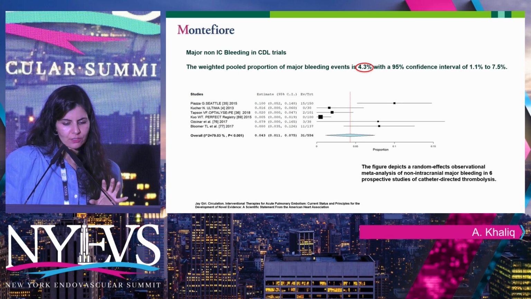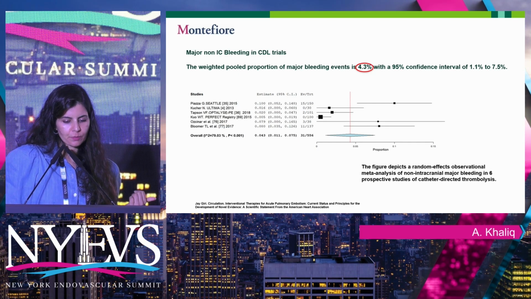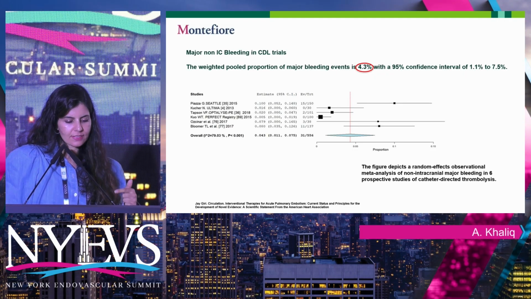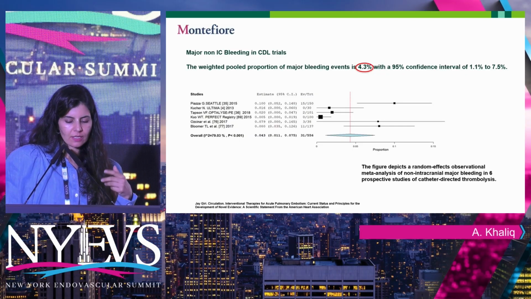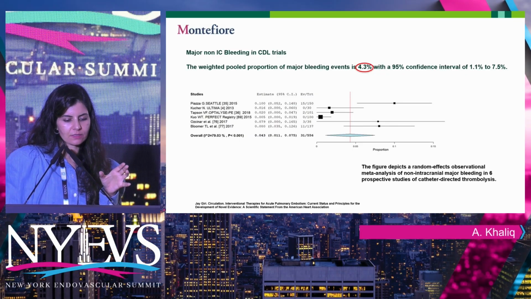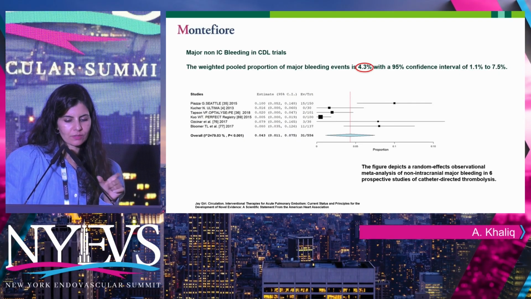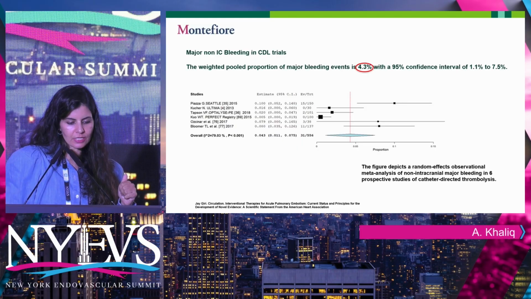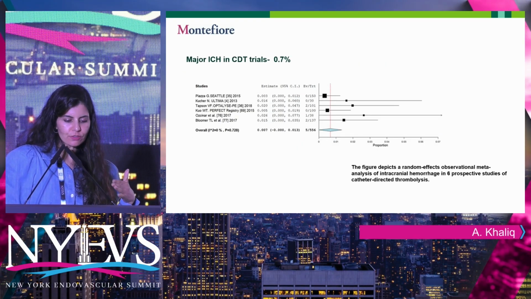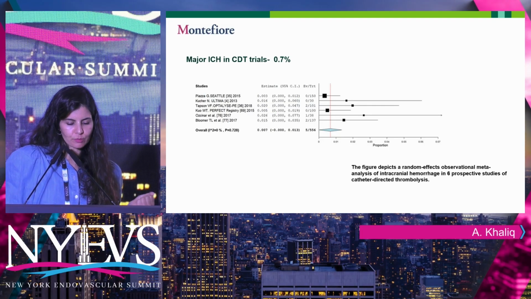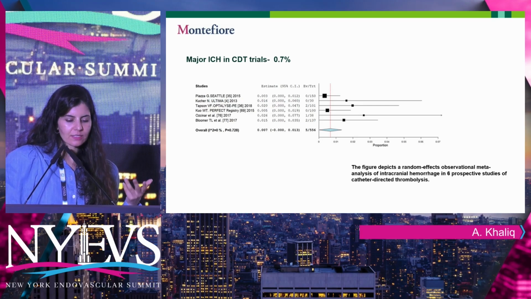The major risk of bleeding is around 4.3, which is about half of the other meta-analysis that I showed you before. And this is again from Dr. Giri's meta-analysis of these 6 trials, which looked at lytic-based, not systemic lytic, therapies in the cath lab. The risk of bleeding was significantly reduced, but still there. The risk of intracranial bleeding is also reduced to 0.7, but it's not negligible. So even 0.7% lytic intracranial bleeding, I think, is a relevant outcome.